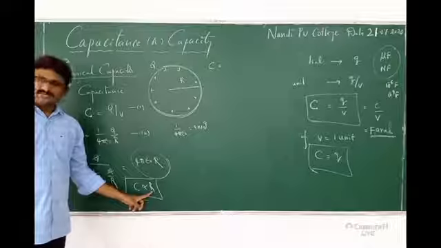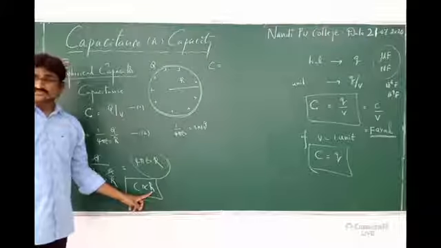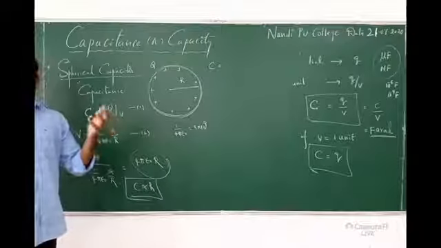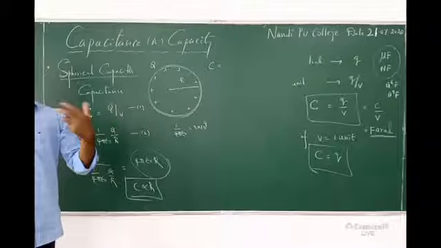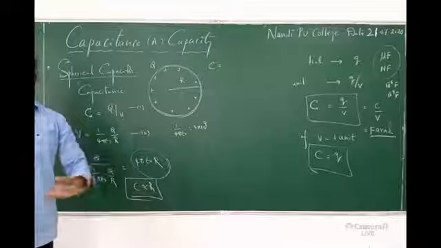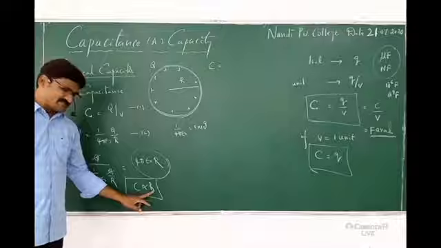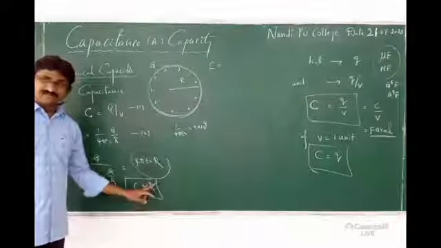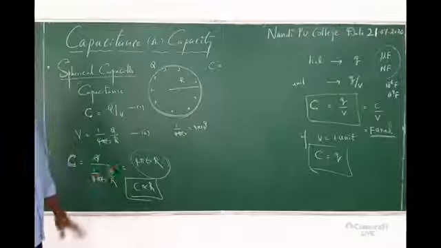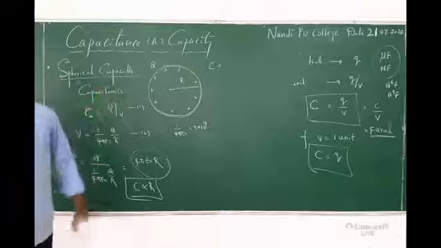To confuse us, they framed the question with area and volume also changed. You might think area increases 2 times or 3 times, volume increases 3 times, so the capacitance may also increase 3 times or 2 times. No. Capacitance is only proportional to R. It depends only on the R value, not R square or R cube. This is the information about the capacitance of a spherical capacitor.